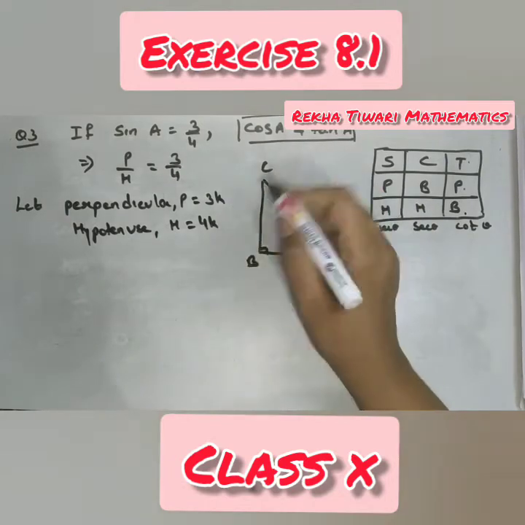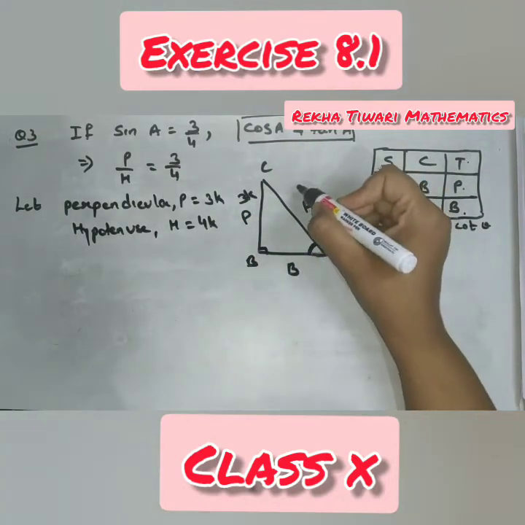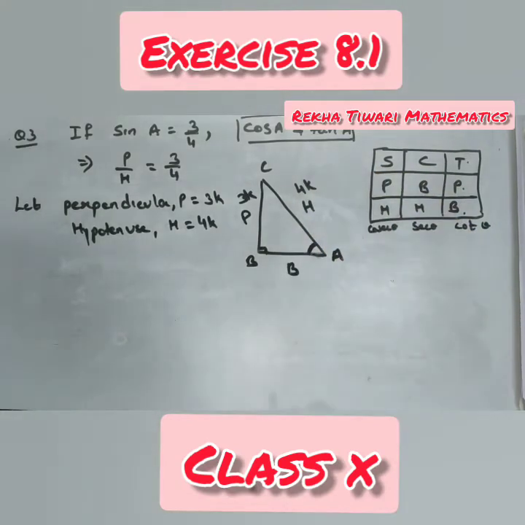So this is perpendicular 3K. This one is the hypotenuse 4K. What you have to find out? Base. Base is left out. So how to find out base?